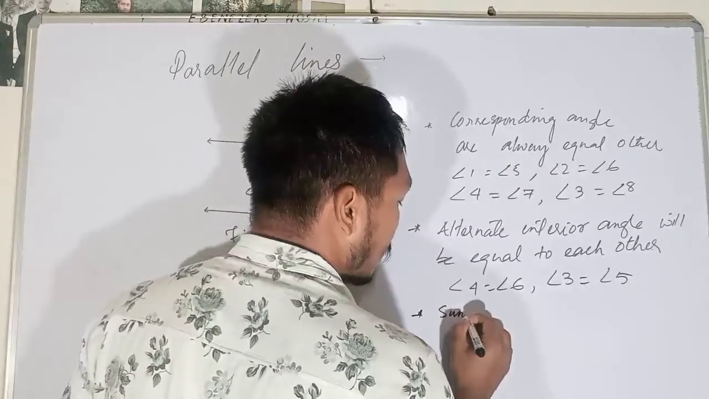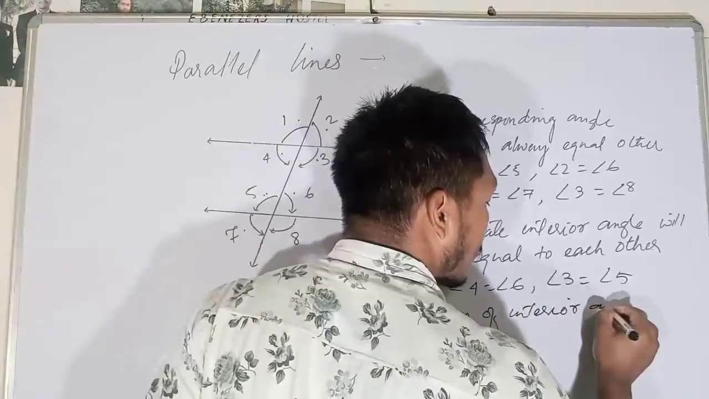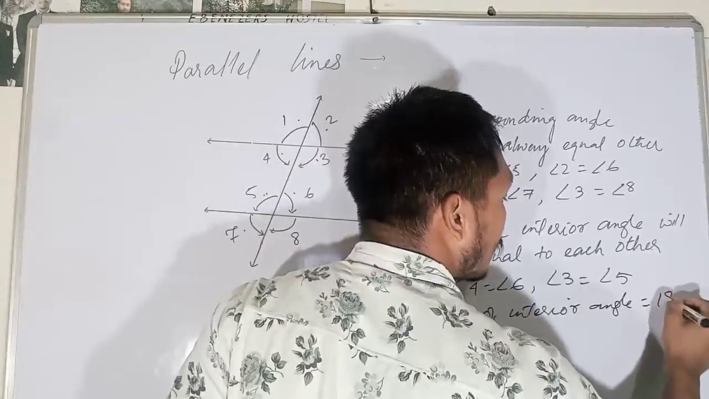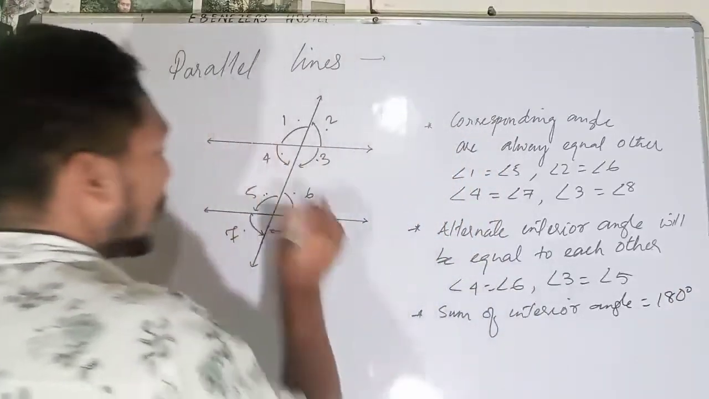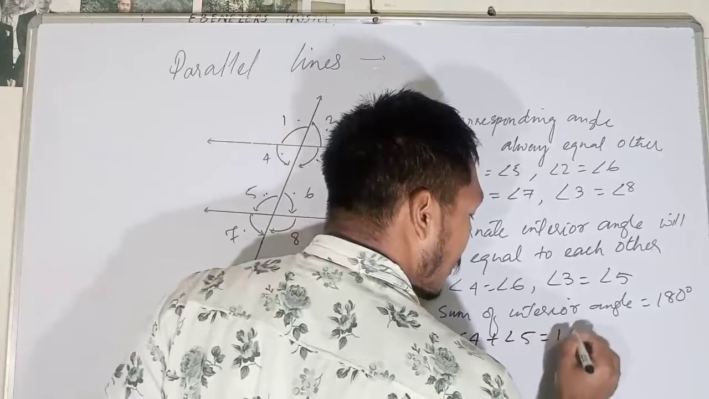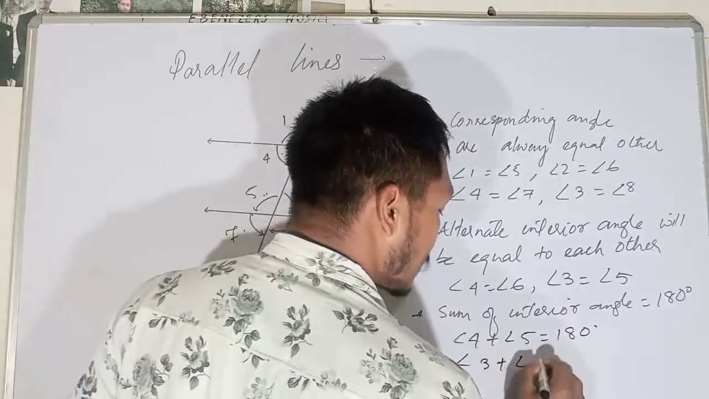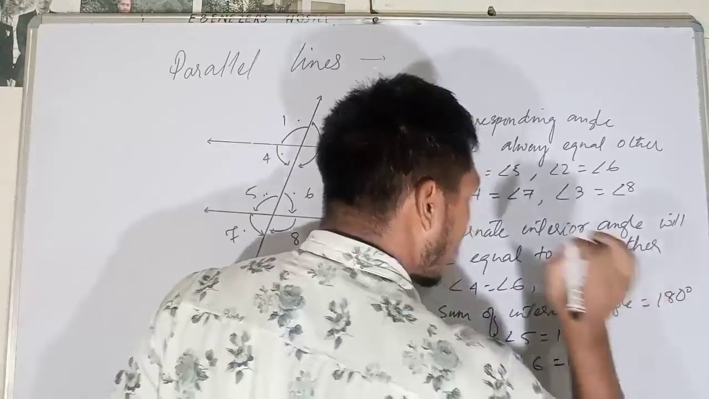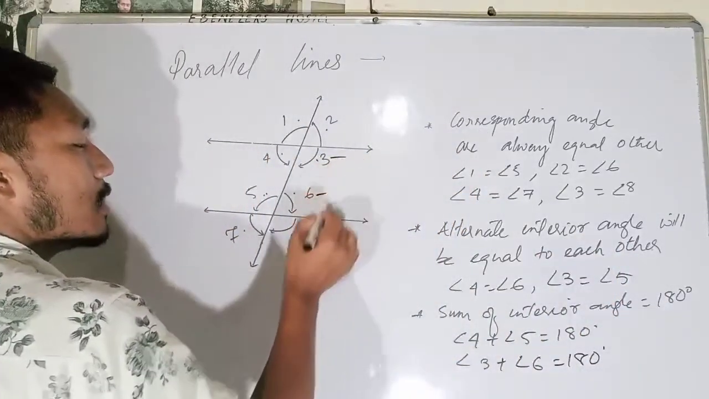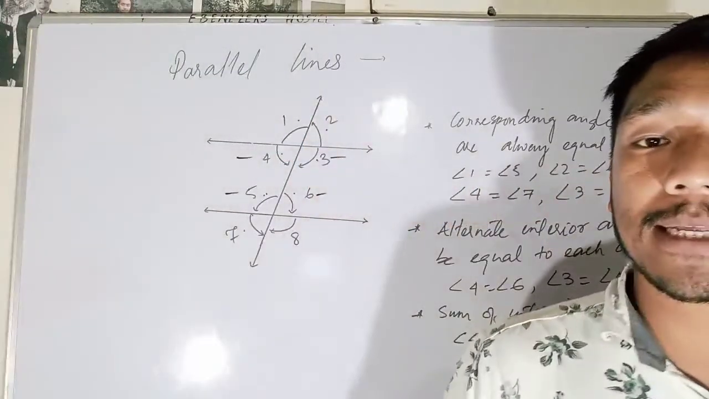Sum of interior angles is always equal to 180 degrees. That means what? Angle 4 and angle 5, if you sum angle 4 plus angle 5, you will get 180 degrees. Angle 3 plus angle 6, you will get how much? 180 degrees. That means if you sum these two angles, you will get 180 degrees. These two angles, if you sum this one, you will get 180 degrees.